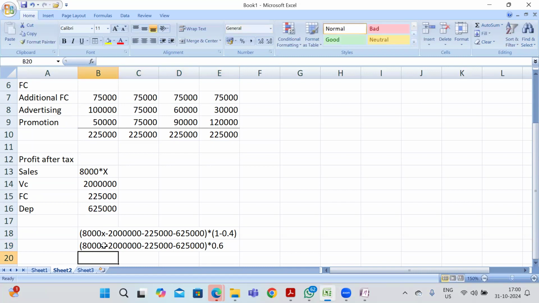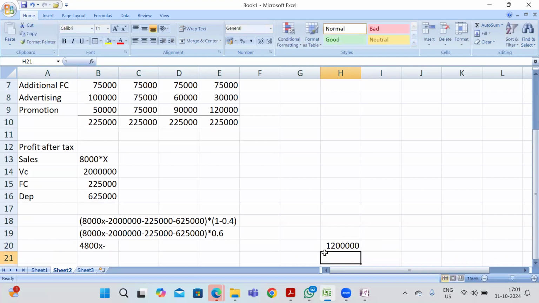Now I am applying it to all the elements: 8,000 into 0.6, 4,800x, minus 20 lakhs into 0.6, so 12,00,000.